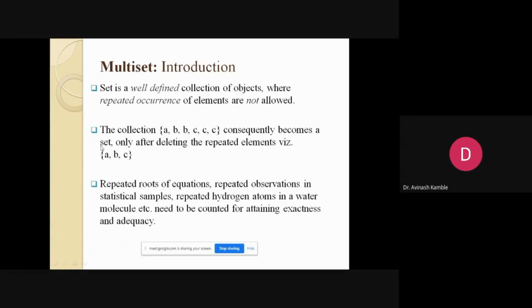So A, B, C forms a set after eliminating those repetitions. For example, repeated roots of an equation, repeated observations in a statistical sample, repeated hydrogen atoms, all need to be accounted for in attaining exactness as well as adequacy.